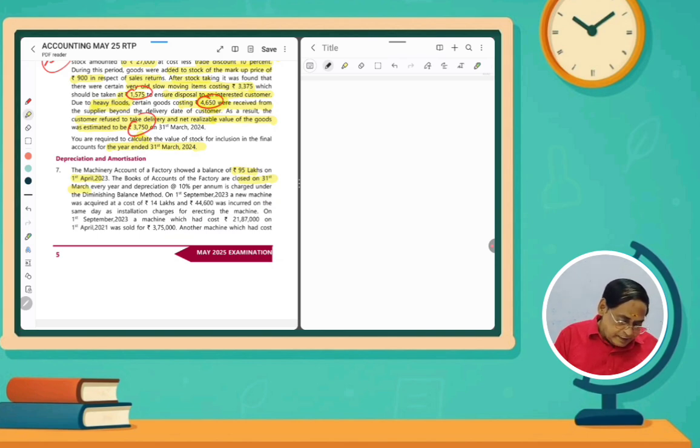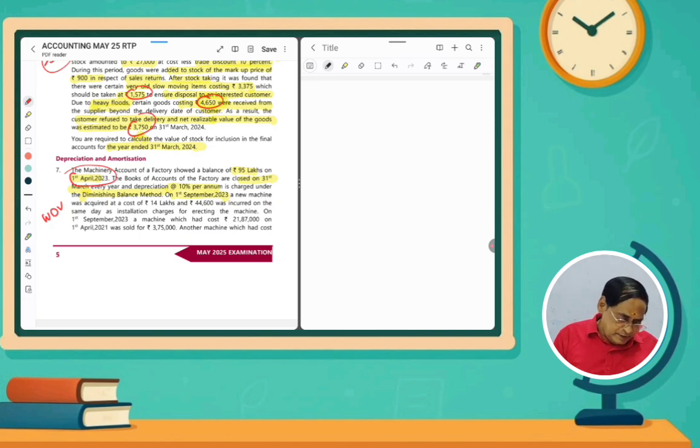Every year depreciation at the rate of 10% per annum is charged under the diminishing balance WDV method. So we have to maintain the WDV method. The opening balance is given on 1/4/2023. April, May, June, July, August, September.